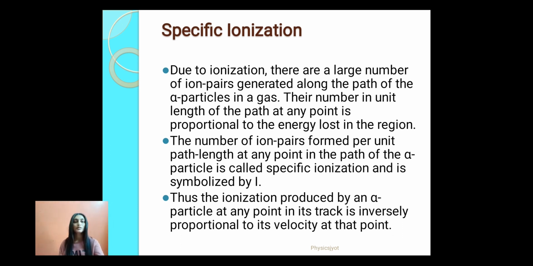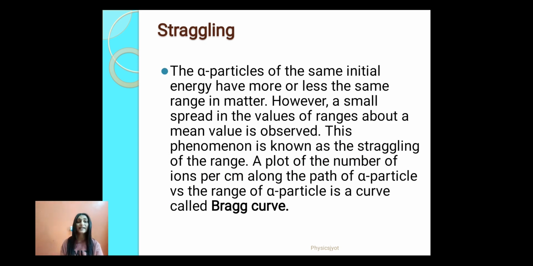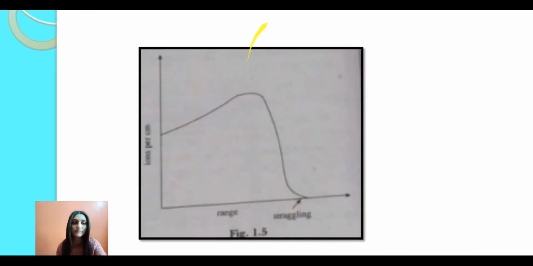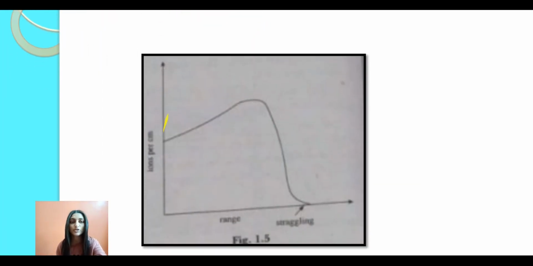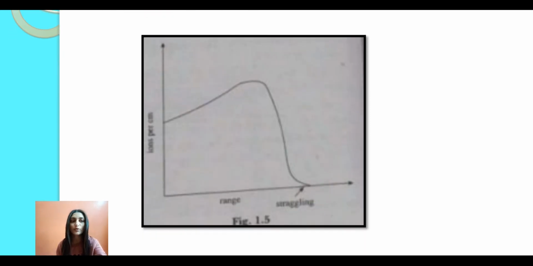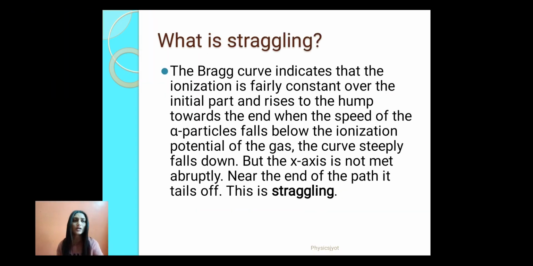Okay. Now let us understand a very important term, that is straggling. The alpha particles of same initial energy have more or less the same range in matter. However, a small spread in the values of the ranges about a mean value is observed. This phenomenon is called straggling of the range. When we plot the number of ions per centimeter along the path of alpha particle versus the range of alpha particle, we get a curve called Bragg curve. This is Bragg curve. Ions per centimeter on y-axis, range on x-axis, and here you can see this extrapolated portion, that is straggling.